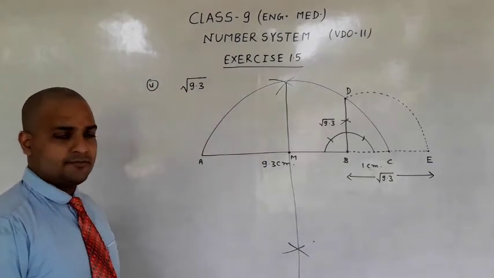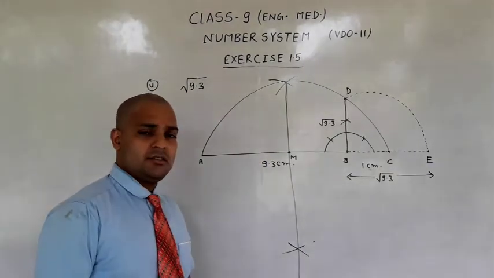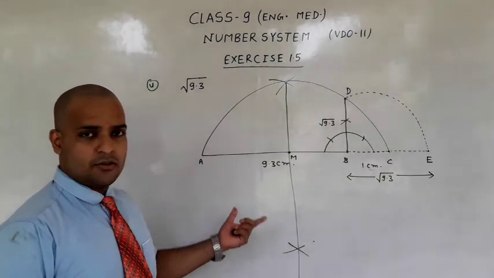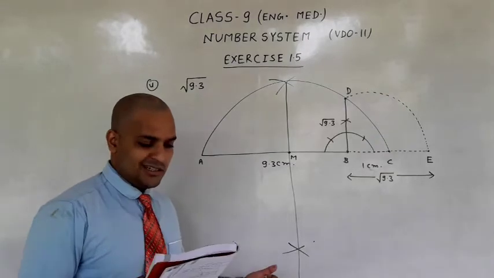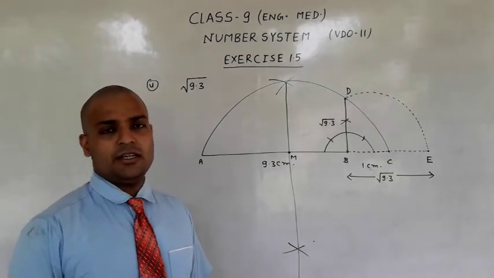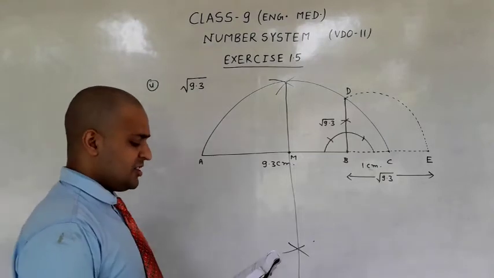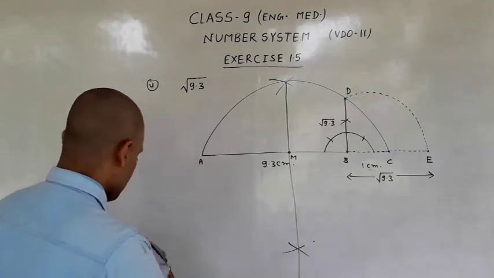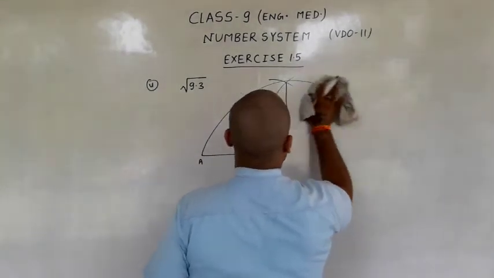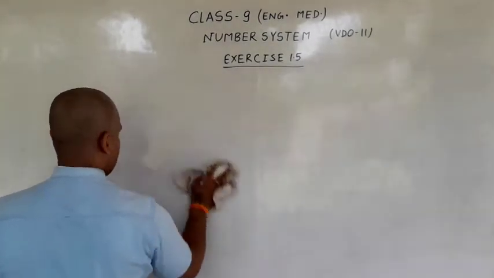Okay students, you have got it. It is really easy. Draw it in your fair copy. Now let's see question number 5. Rationalize the denominators of the following. Question number 5.